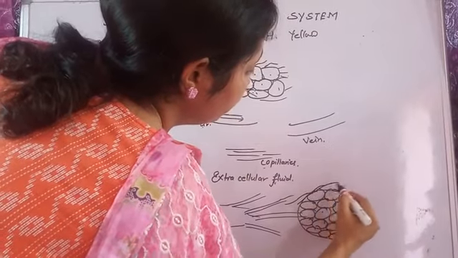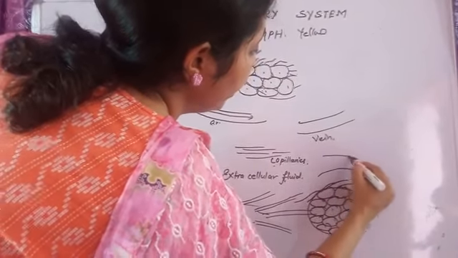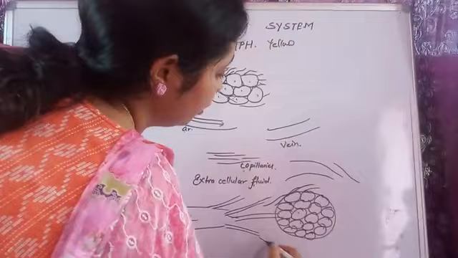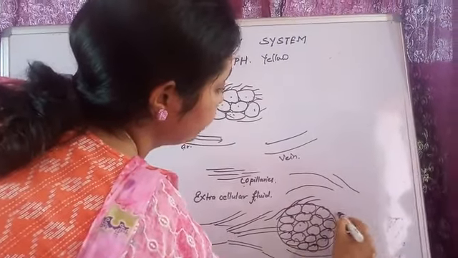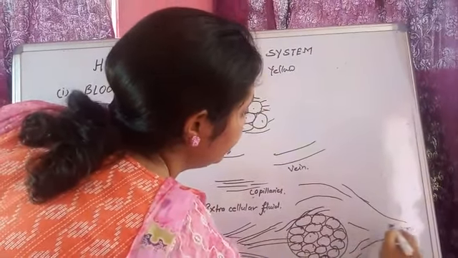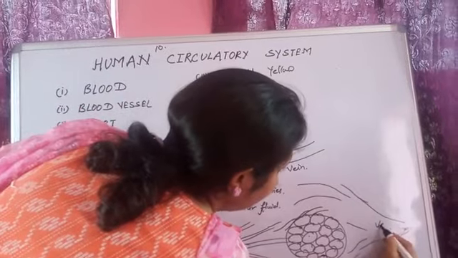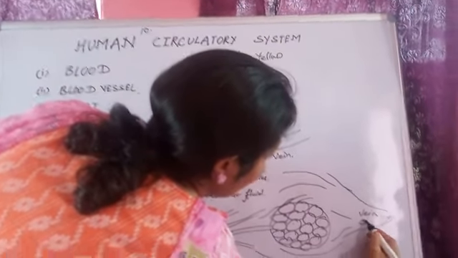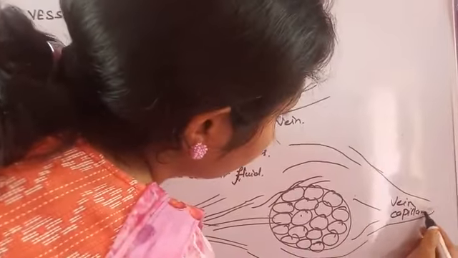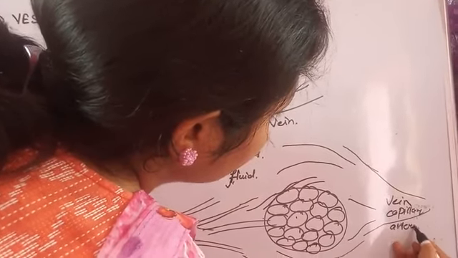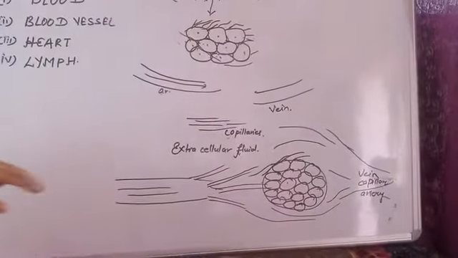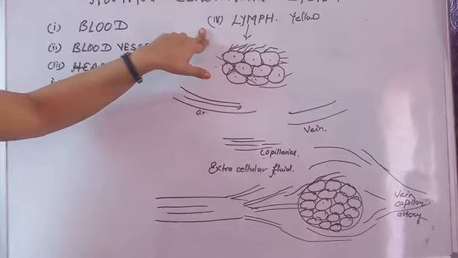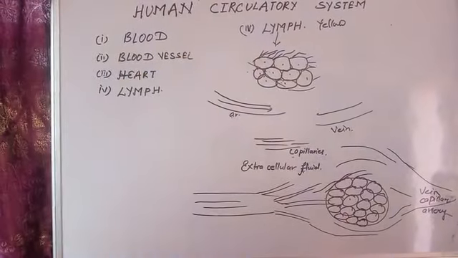So what happens here? The extracellular fluid flows and collects all the materials which it has to collect, and then it is again joined to the vein or capillary or the artery. So this is the main function of lymph.